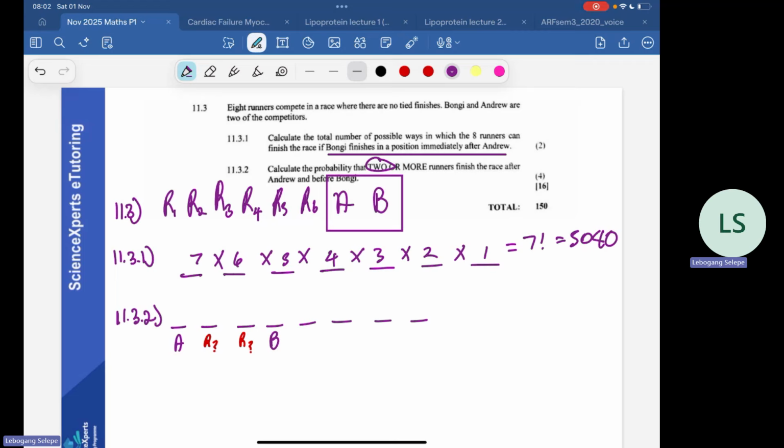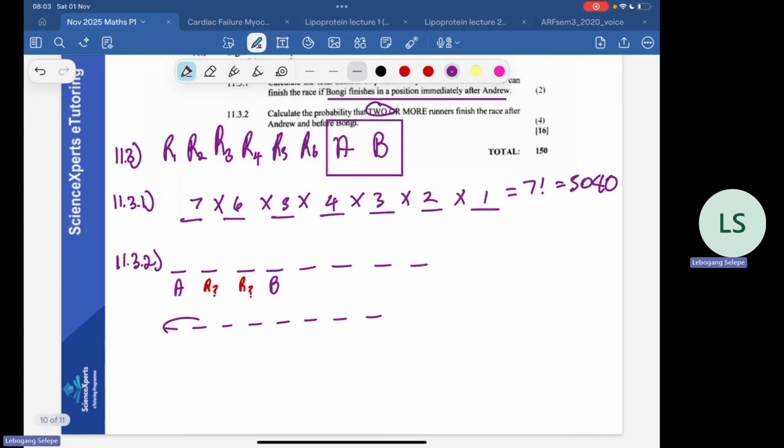So we can then see how many different combinations we can make, because it's not always the case that A would always be here. Let's just keep it at 2 people being between them. You'd see 1, 2, 3, 4, 5, 6, 7, 8 still. So look, if Andrew is here, we need 2 runners between them.